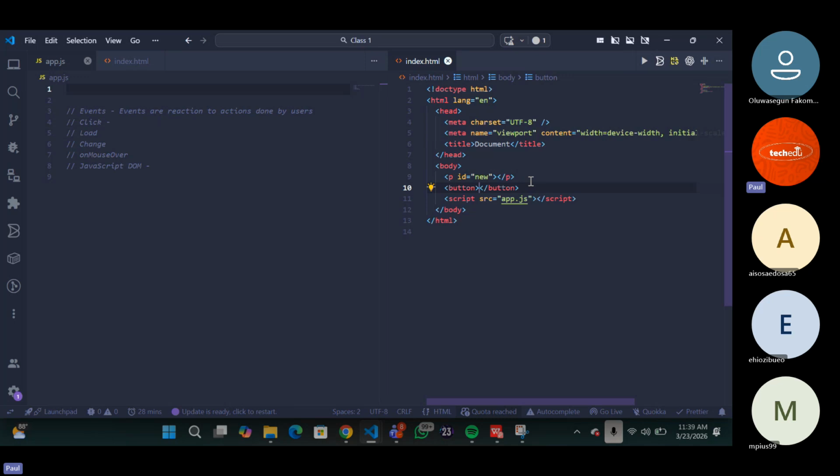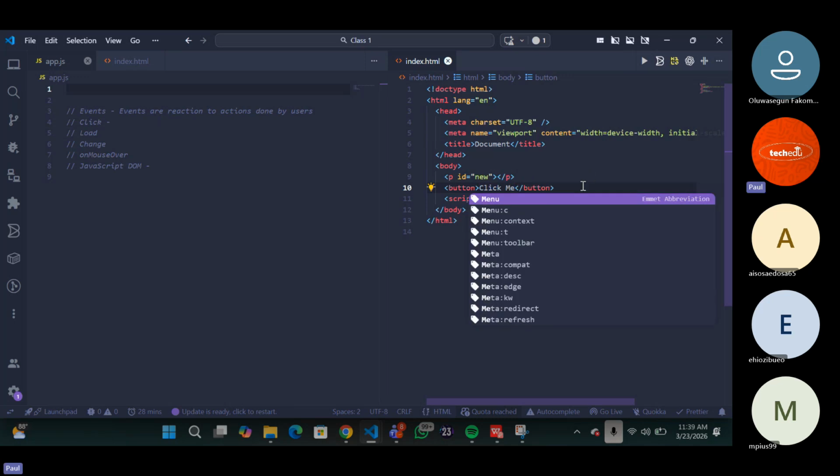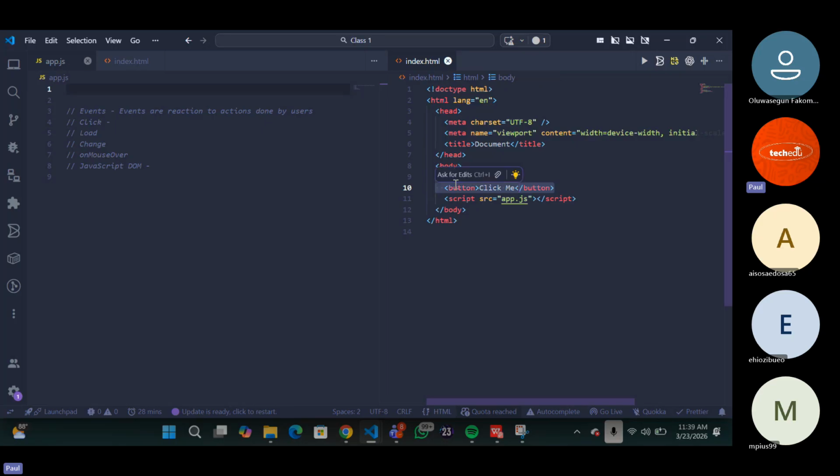On this button we'll say click me. Once you click this button, we want a new message to display inside this p tag that says you've just clicked me. That is a click, an event. The event is saying, after you've clicked this button, this is supposed to come up and show here that you've clicked.